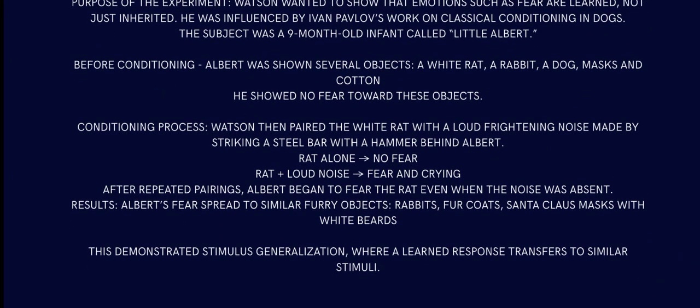After repeated pairing, Albert began to fear the rat even when the noise was absent, because his brain was already capturing the association. Albert's fear spread to similar furry objects: a rabbit, a fur coat, a Santa Claus mask with a white beard. As a kid, he was being conditioned, so that was very brutal actually. First there was no fear, but over time, everything furry around him, he started fearing. This demonstrated stimulus generalization, where a learned response transfers to similar stimuli.